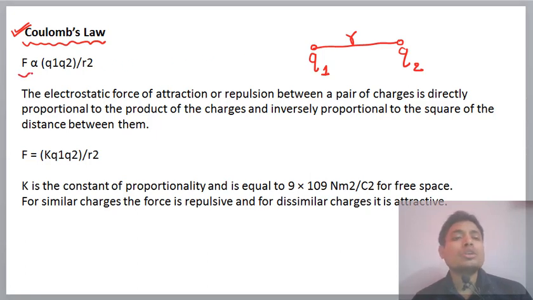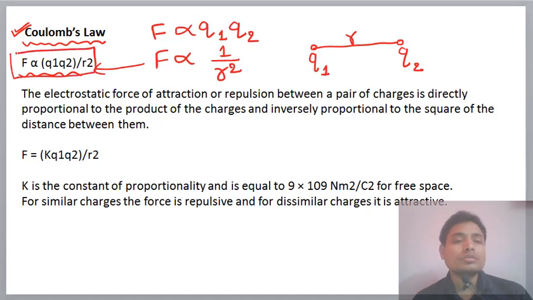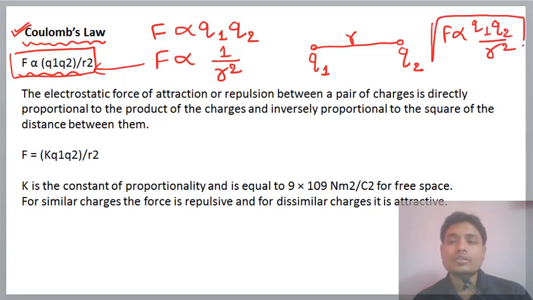Then according to Coulomb, the force acting between them is directly proportional to the product of the charges and inversely proportional to the square of the distance between them. When you combine both, you get this relation: F is directly proportional to Q1 Q2 upon r squared.